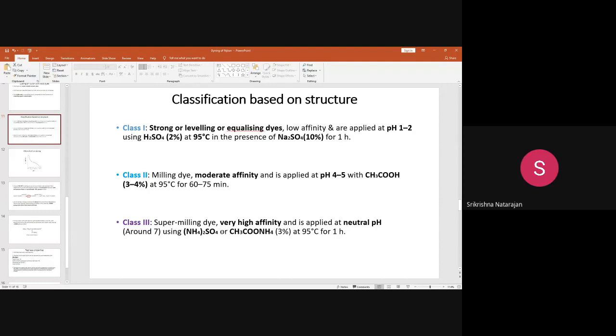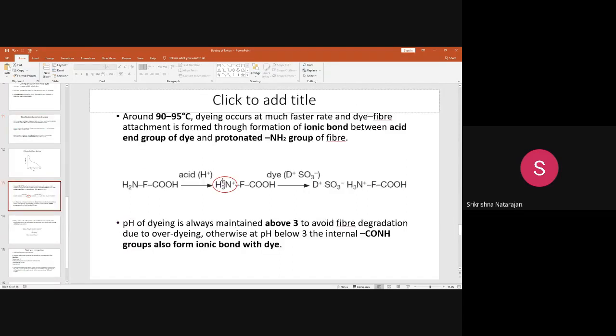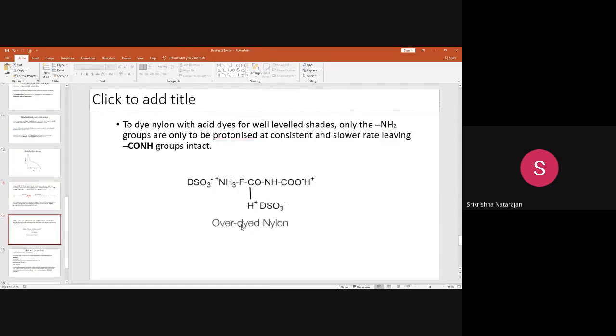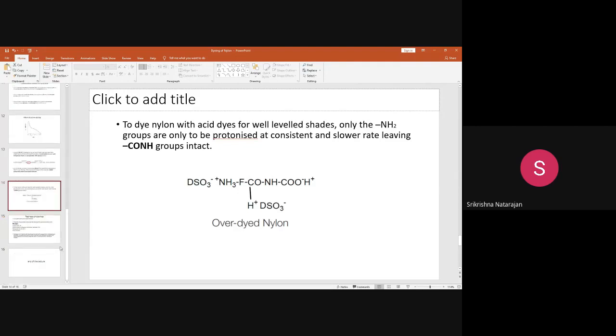Okay, so if it liberates acid after some time, what will happen? Gradually the pH will change, so that this over dyeing problem will not happen. Okay, so that is what you need to understand from the dyeing of nylon with acid dyes. So this pH is a very critical parameter in the dyeing.